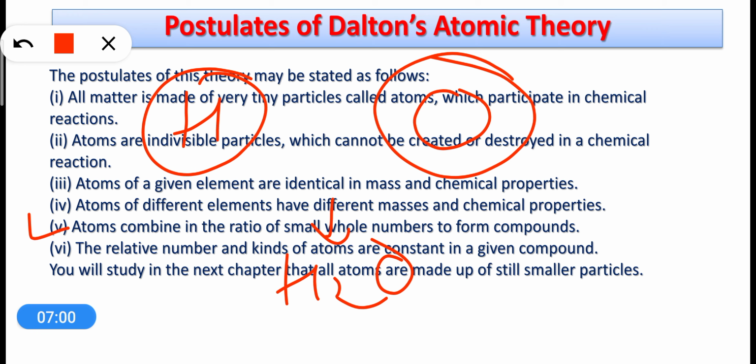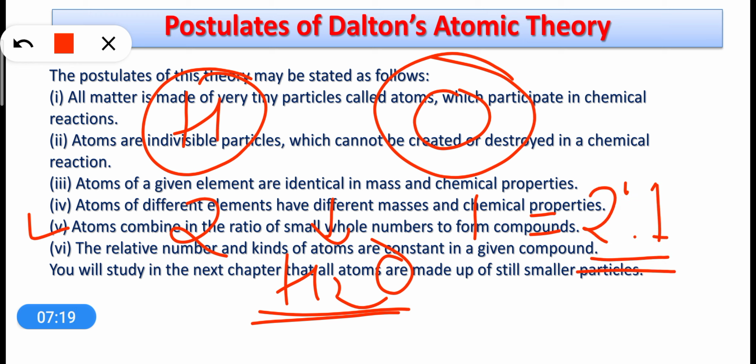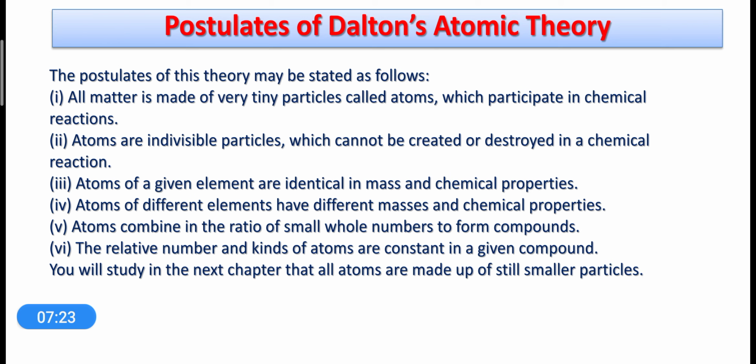So for example, in H2O, when atoms of hydrogen combine with atoms of oxygen, the ratio between the number of hydrogen and oxygen atoms is 2 is to 1. As you can see, this 2 is to 1 is a small whole number ratio. In the same way, take the glucose compound, C6H12O6.